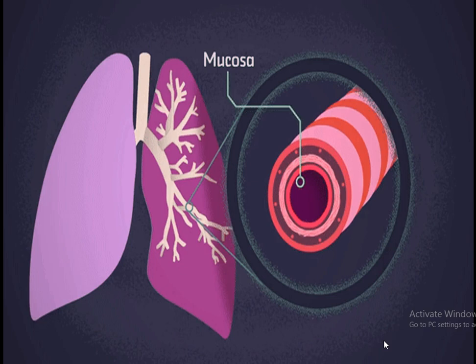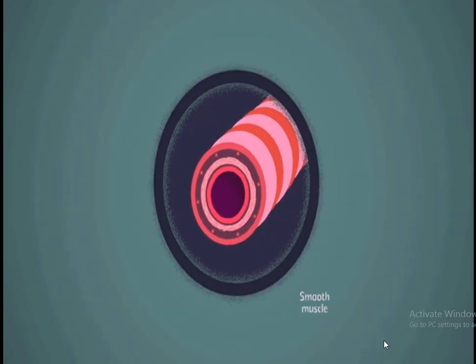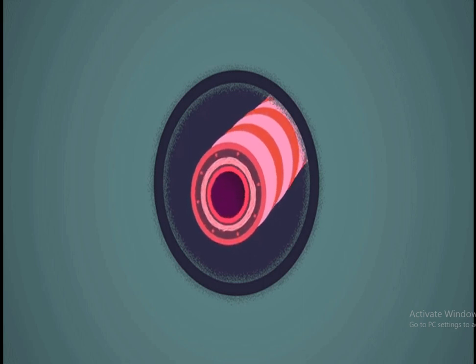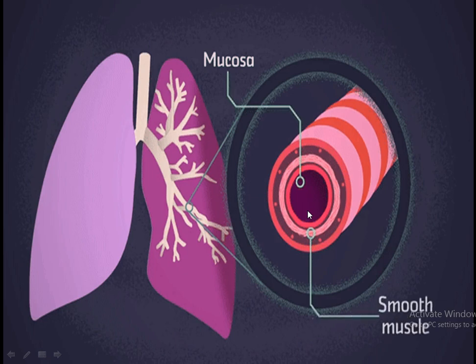This is the animation to show how the changes occur. The smooth muscle spasms occur with the excessive production of mucus, so that the edema develops outside and the internal hole decreases too much. You can see these changes again.